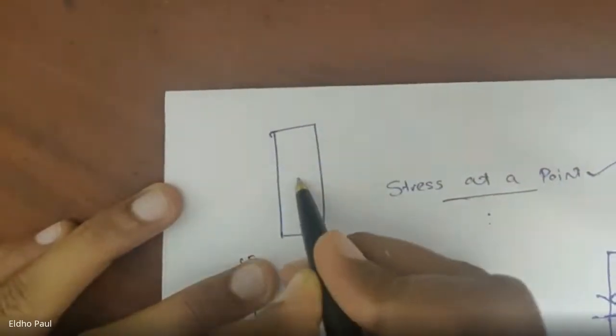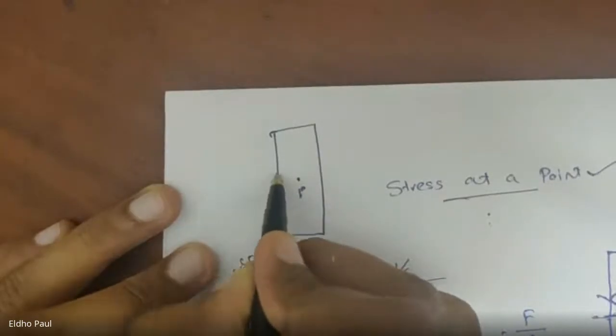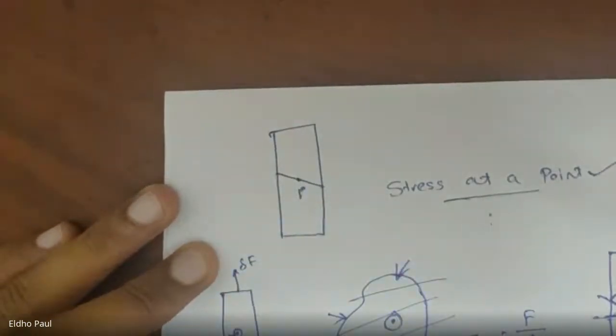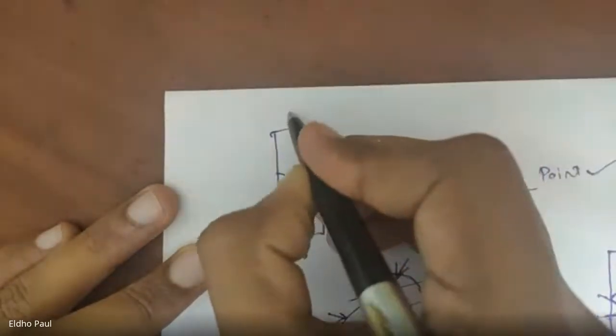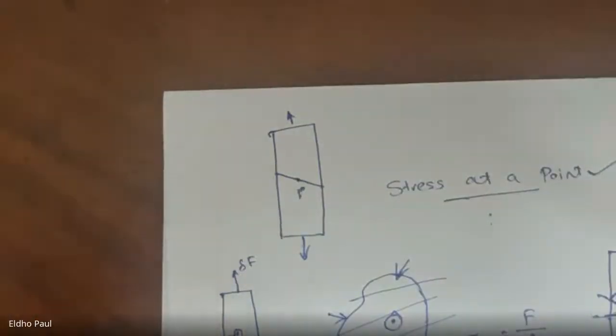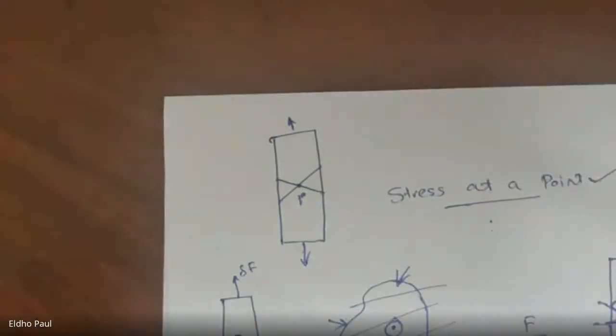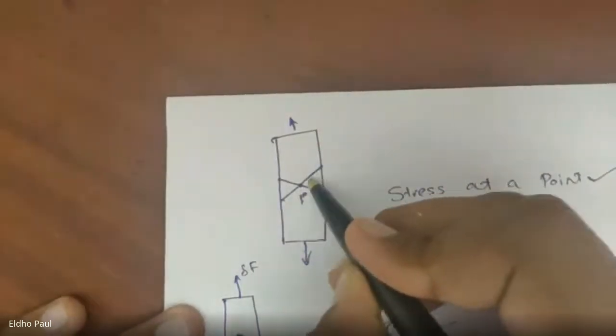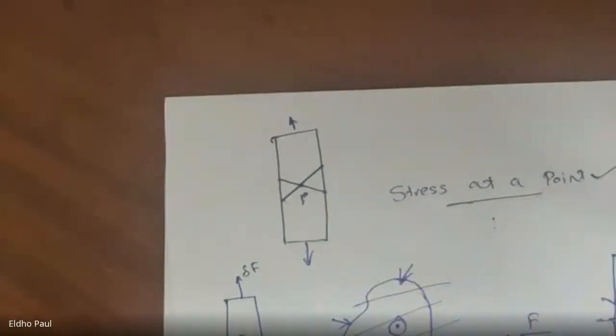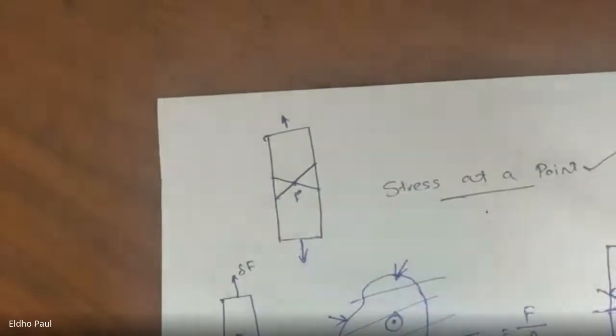For example, this is point P. If I use this plane to cut this body, then it is the force by the cross-section area of that plane. If I use this other plane to cut this body, then it is the force by the cross-section area of this plane. So we can calculate stress at this point P an infinite number of times.